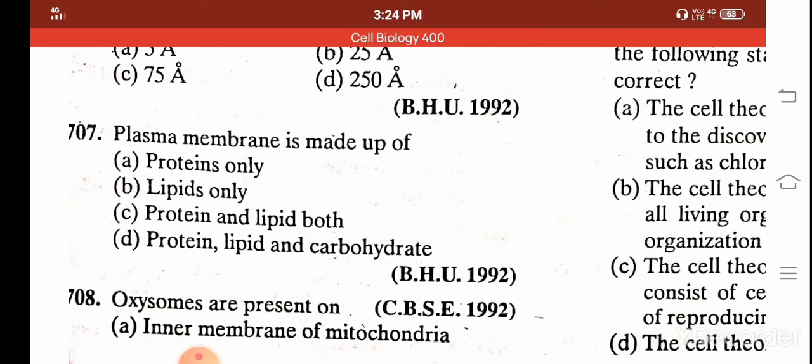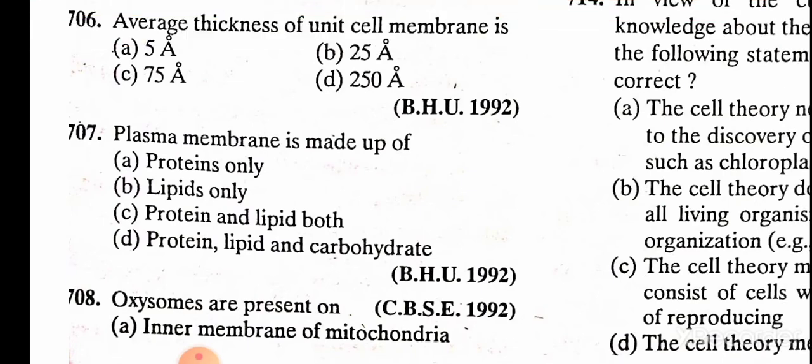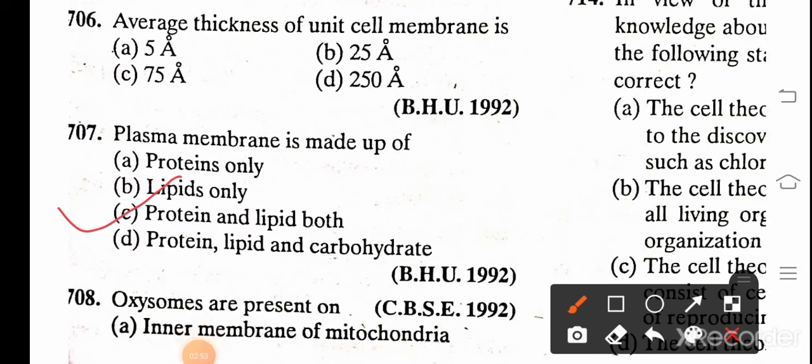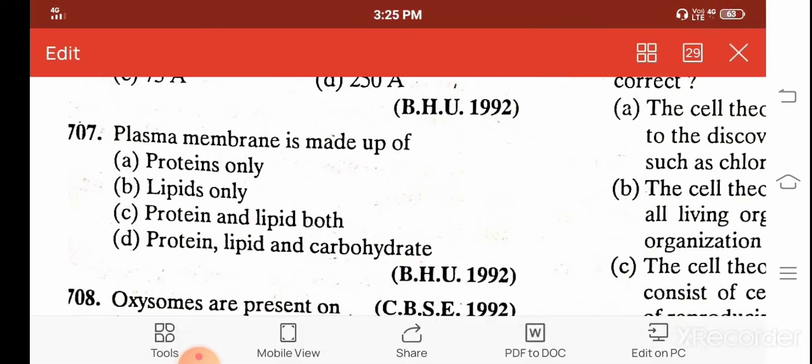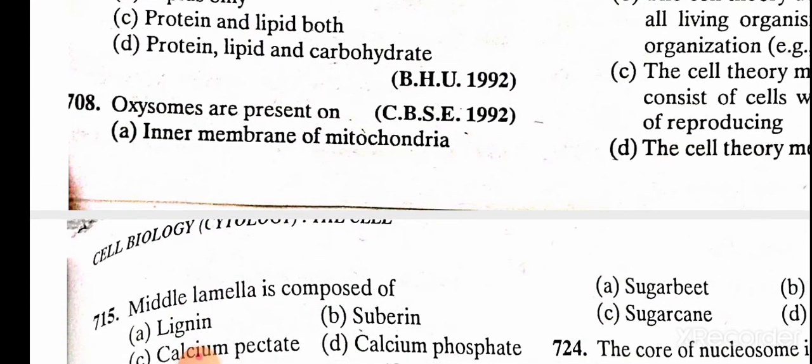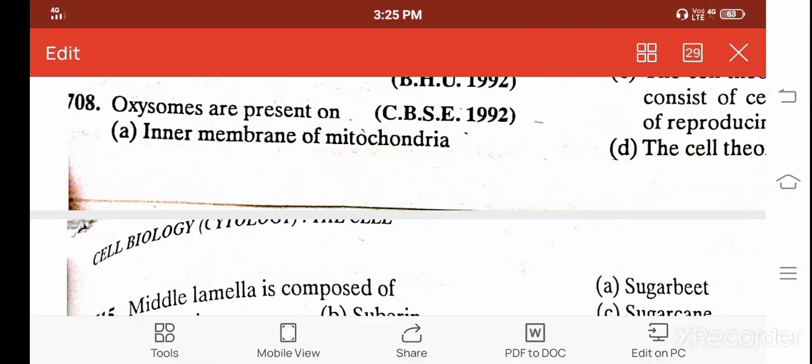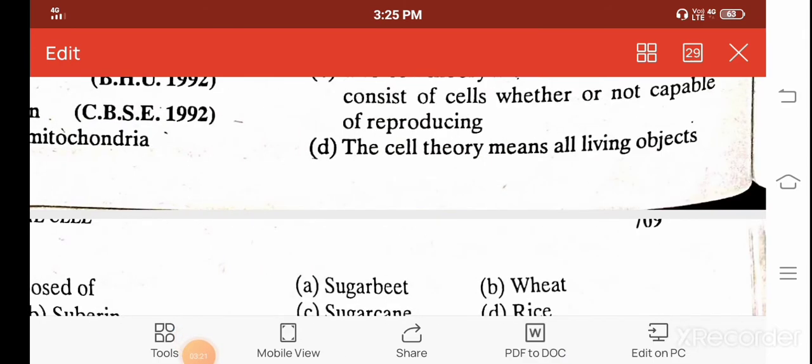Plasma membrane is made up of A. Protein only, B. Lipid only, C. Protein and lipid both, D. Protein, lipid, and carbohydrate. And the correct answer is protein and lipid both, because the fluid mosaic model is completely based on the plasma membrane being made up of protein and lipid. Oxysomes are present on A. Inner membrane of mitochondria. This is again a repeated question. It is the inner membrane of mitochondria.